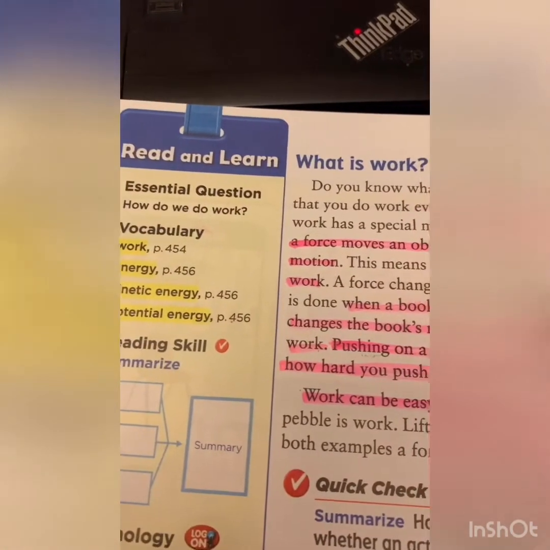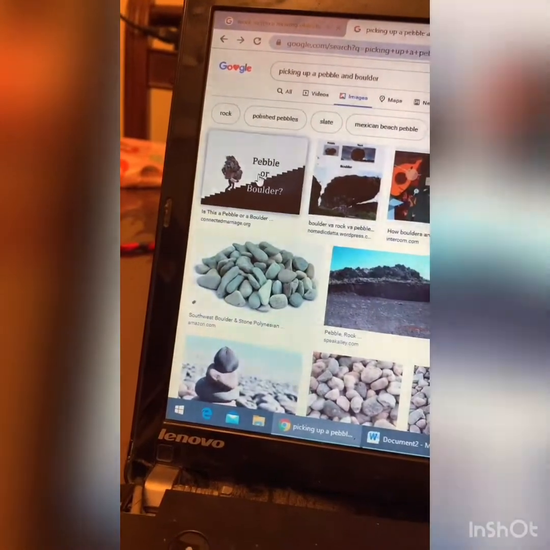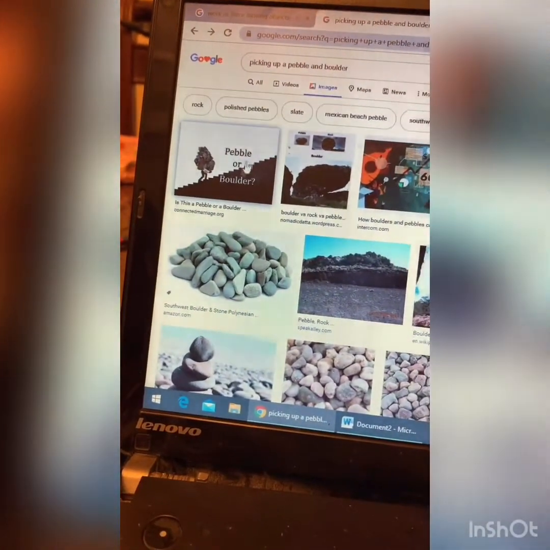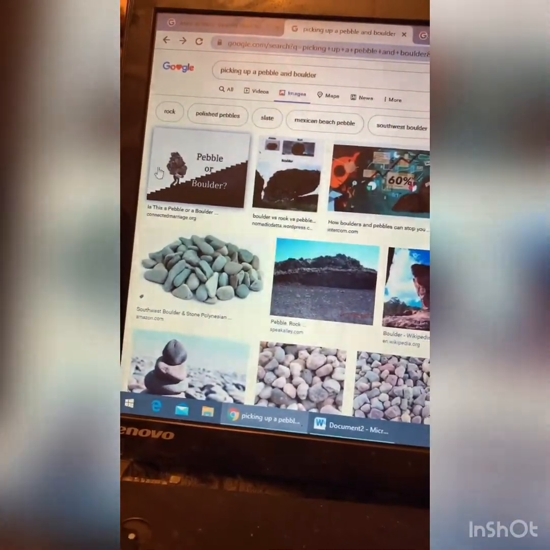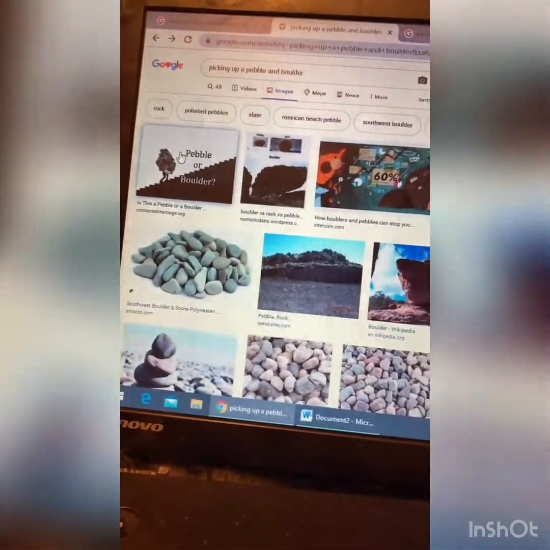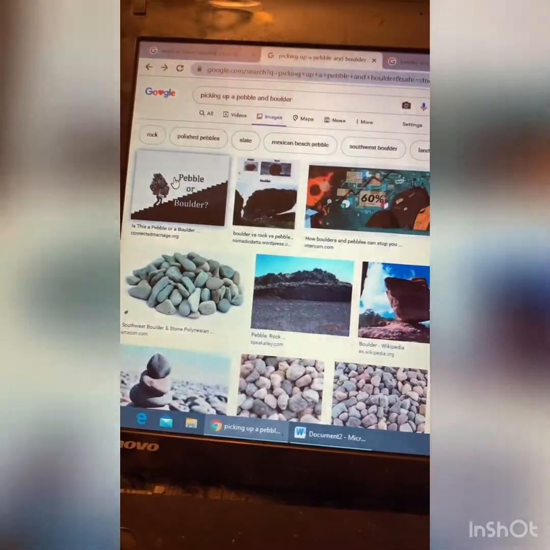Take a look here on my example. Okay. Picking up like these boulders, okay? If I pick up these big rocks, I will need a lot of work, okay?